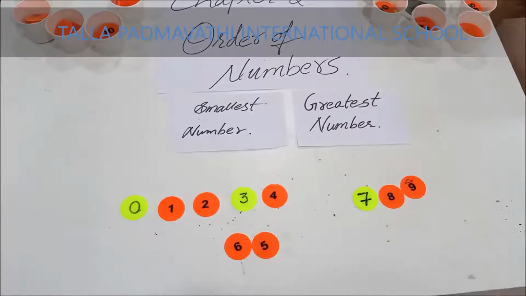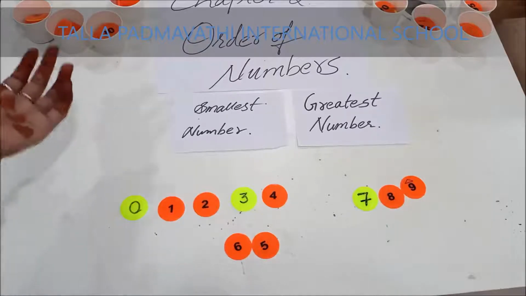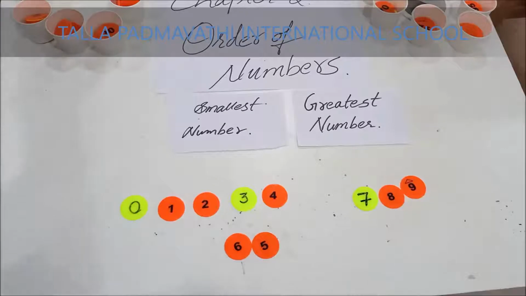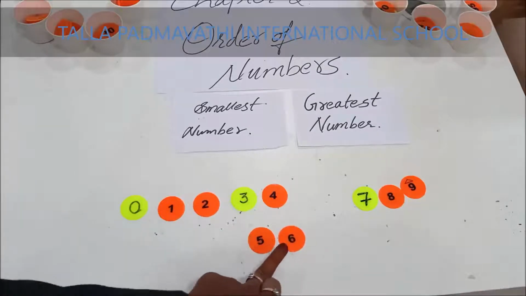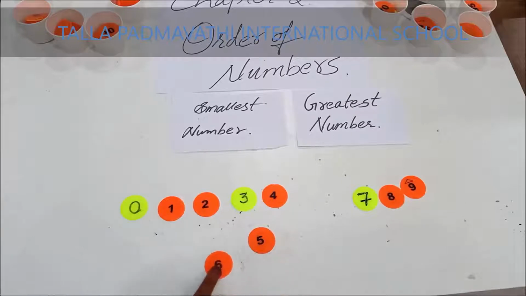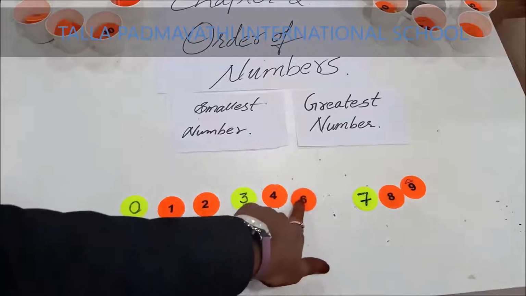So children, depending upon the usage, you can form a number using a single digit, using 2 digits, or using 3 digits. But the arrangement of the digits matters. When I arranged 6 after 5 it made 56, and when I kept 6 before 5, it made 65. So the arrangement of the digits also changed the number.